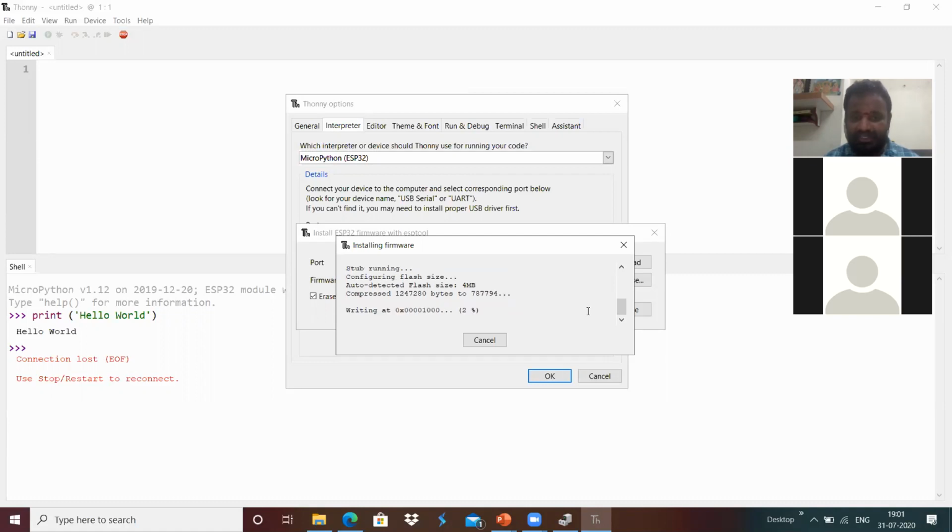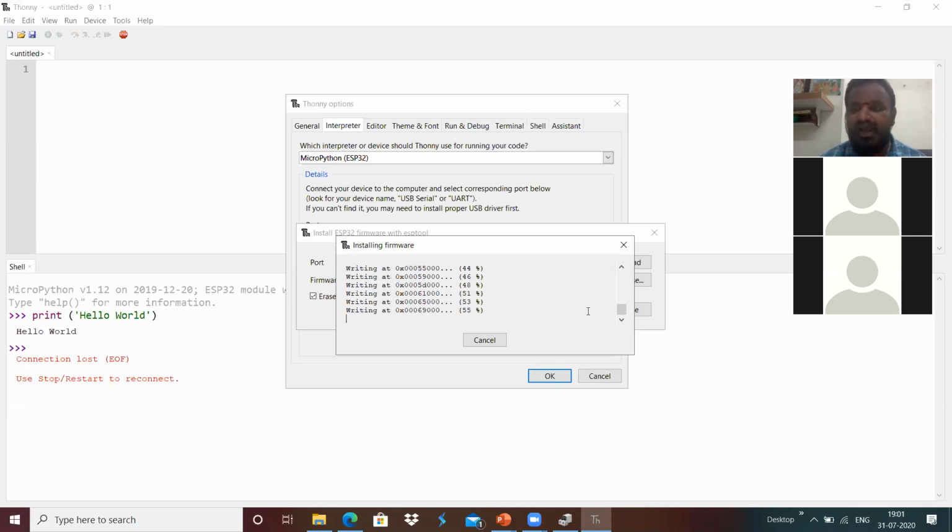And now it's writing the firmware into the ESP32. This basically lets us flash the MicroPython firmware into our ESP32 based board, and we can get started with Python based microcontroller application development.